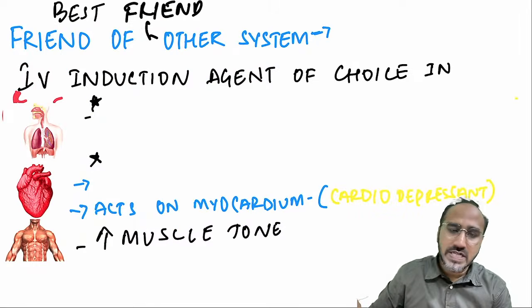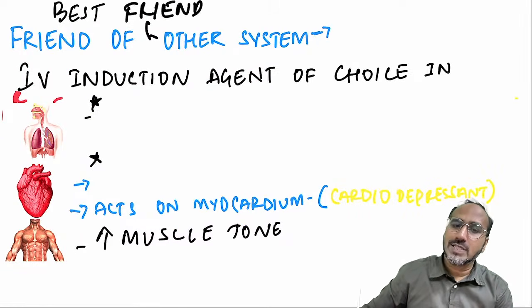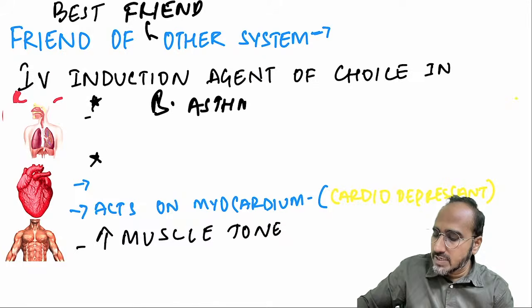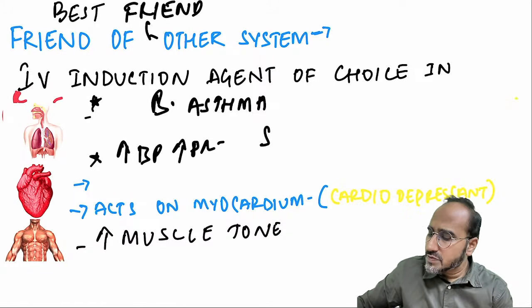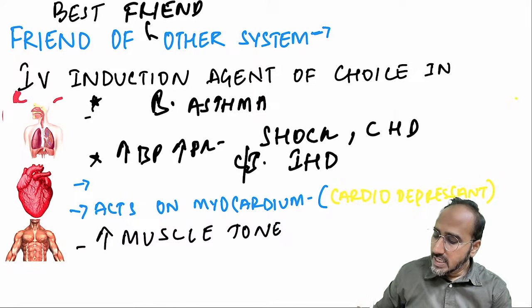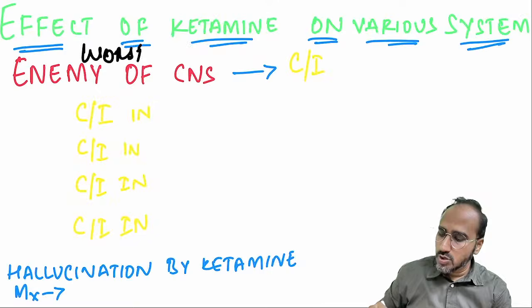Okay? As it is the best friend of other systems, what will it do to the respiratory system? Ketamine causes bronchodilation, hence it's the IV induction agent of choice for bronchial asthma. Ketamine usually increases the BP and pulse rate, so it is an IV induction agent of choice for a patient who is in shock or cyanotic heart disease but contraindicated in ischemic heart disease. Okay? Ketamine increases the muscle tone also.